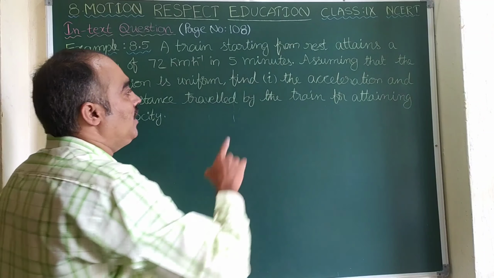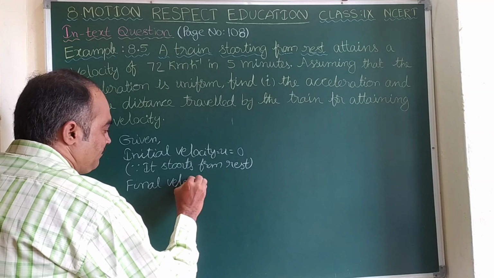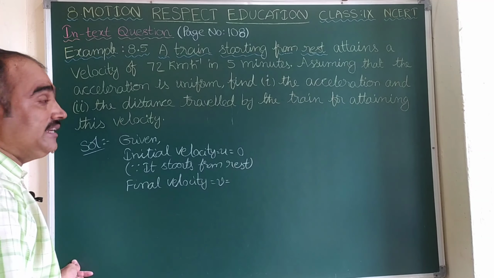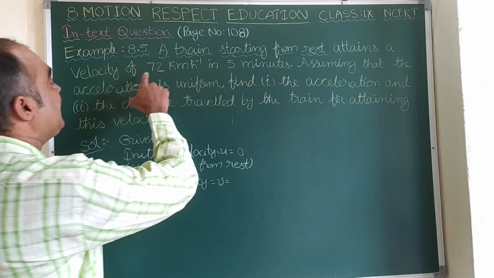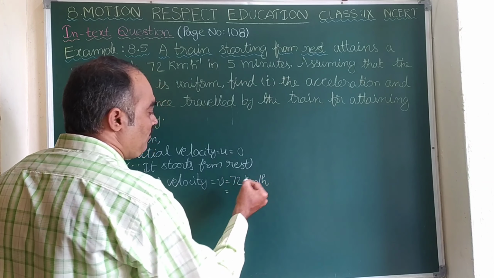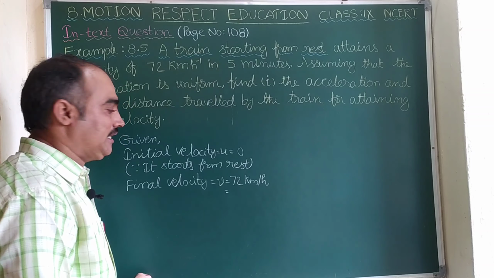Now final velocity, that is v, that is what it attained, 72 km/h. Now here let us convert km/h into meter per second.